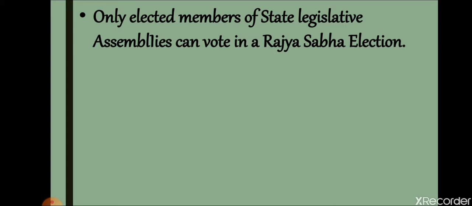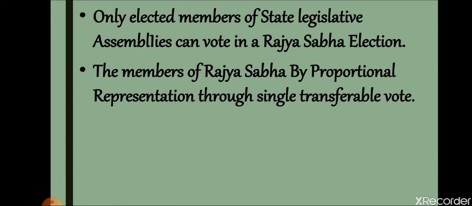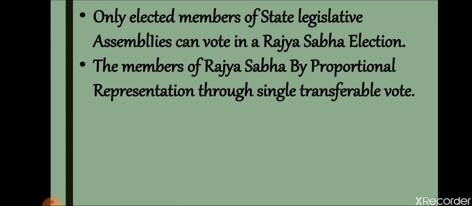So who elects the members of the Rajya Sabha? The members of the state legislative assembly. Suppose we have to choose the members of the Rajya Sabha from Uttar Pradesh. Then the Legislative Assembly of Uttar Pradesh alone has the right to elect the members of Rajya Sabha.